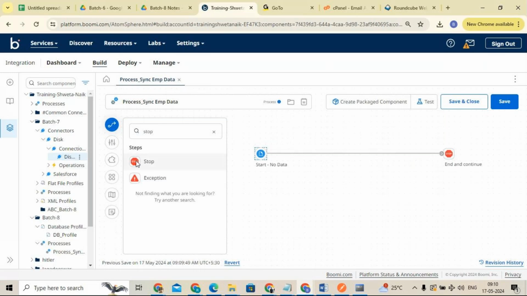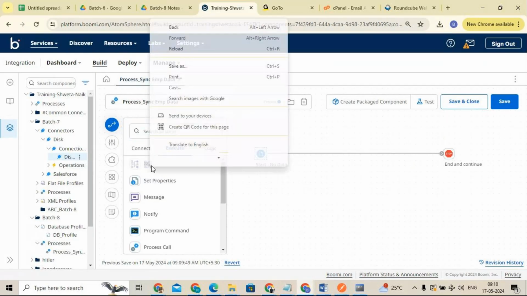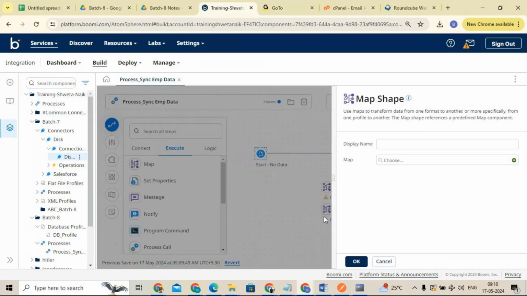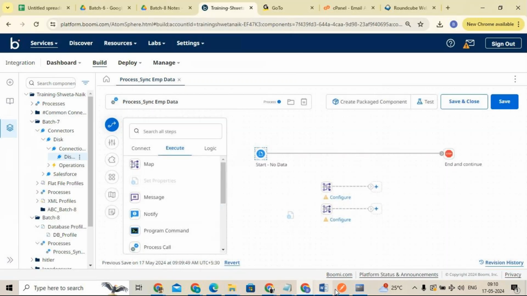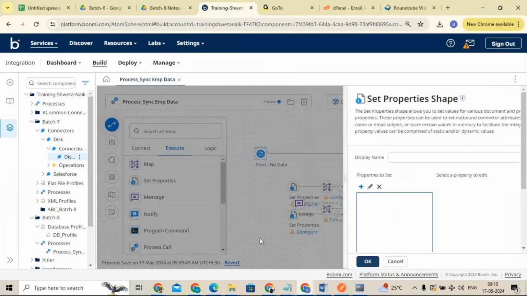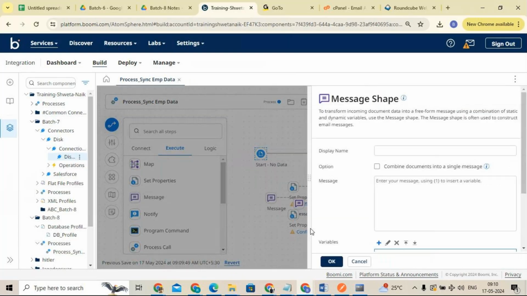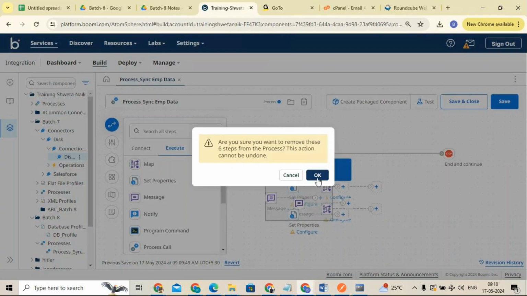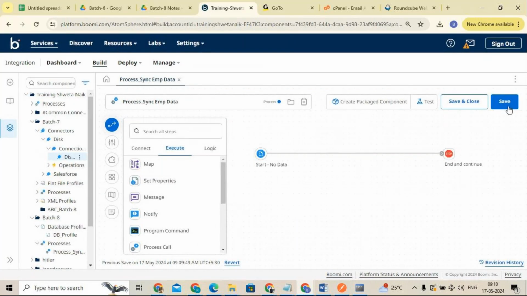Which shape do you want to work on? If you want to work on the map shape, simple. Drag it and drop it. Boomi has the drag and drop option. Drag that shape and drop it into the canvas. Like this. If you want to delete all these things, you can select all, copy it, and remove. Click on remove, say okay. So there is no shape. Simple, save. Now you can see processing employee data is saved successfully.